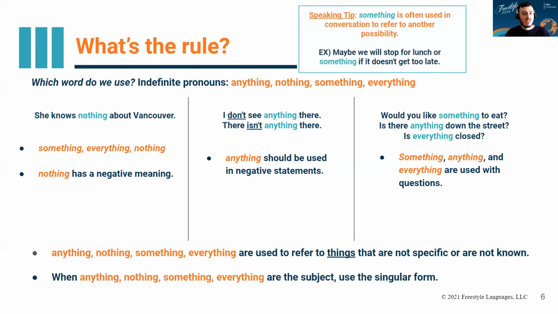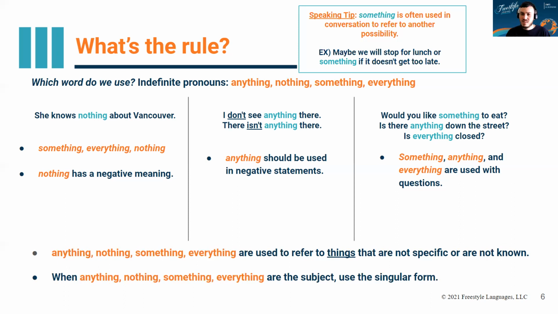And here's an extra speaking tip. So we do have another meaning of something that we only use in conversation. We only use it when we speak. We don't use this meaning when we're writing. But often we use something to refer to another possibility. For example, maybe we will stop for lunch or something if it doesn't get too late.